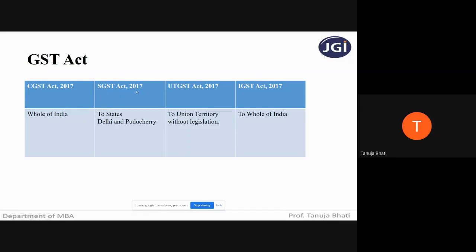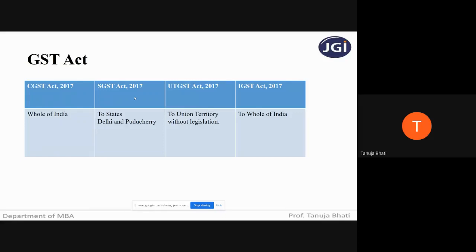Now, whatever SGST tax has been collected, it is collected by the respective state government having state legislatures. So students, this act is applicable on every state on the intra-state sale of goods and services, that is, within the state.